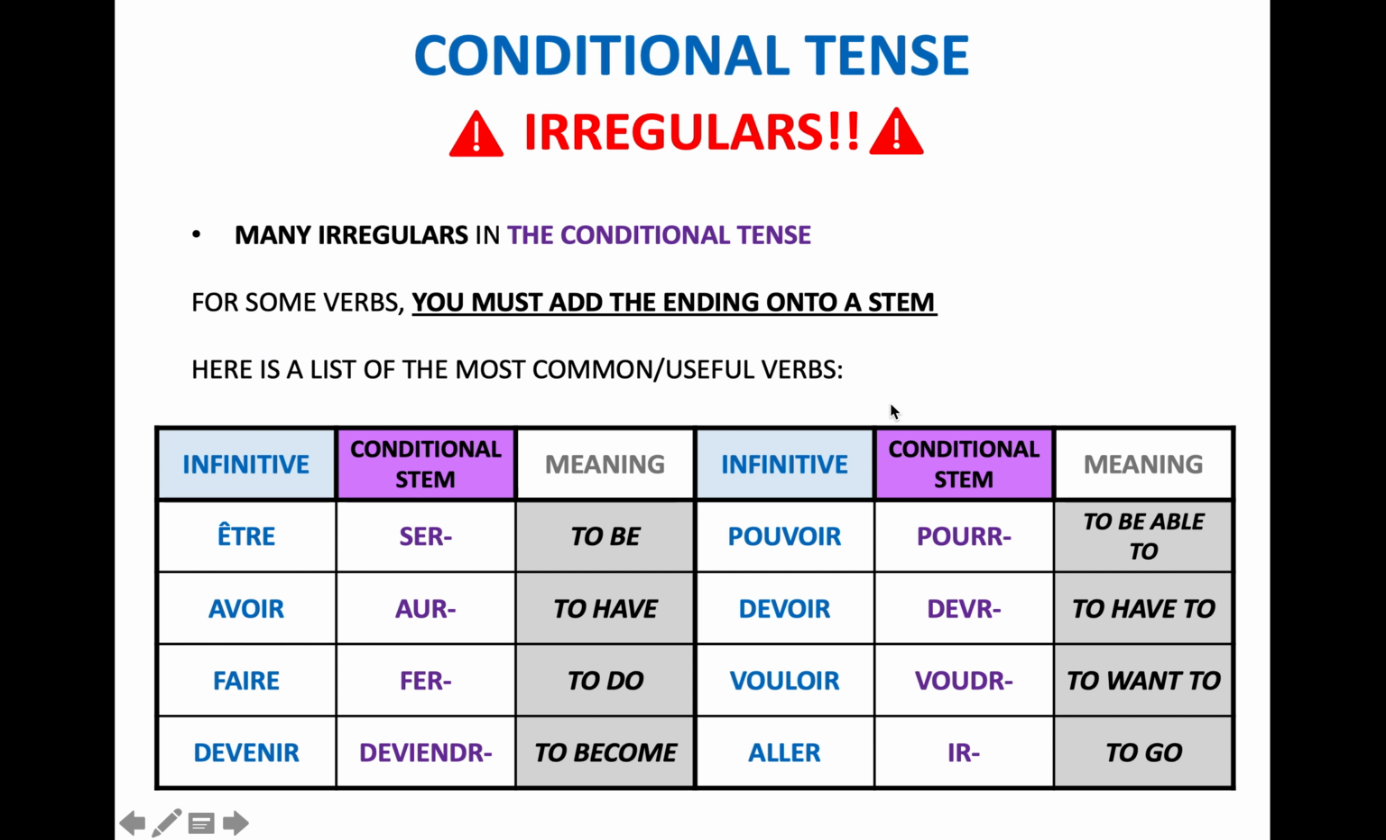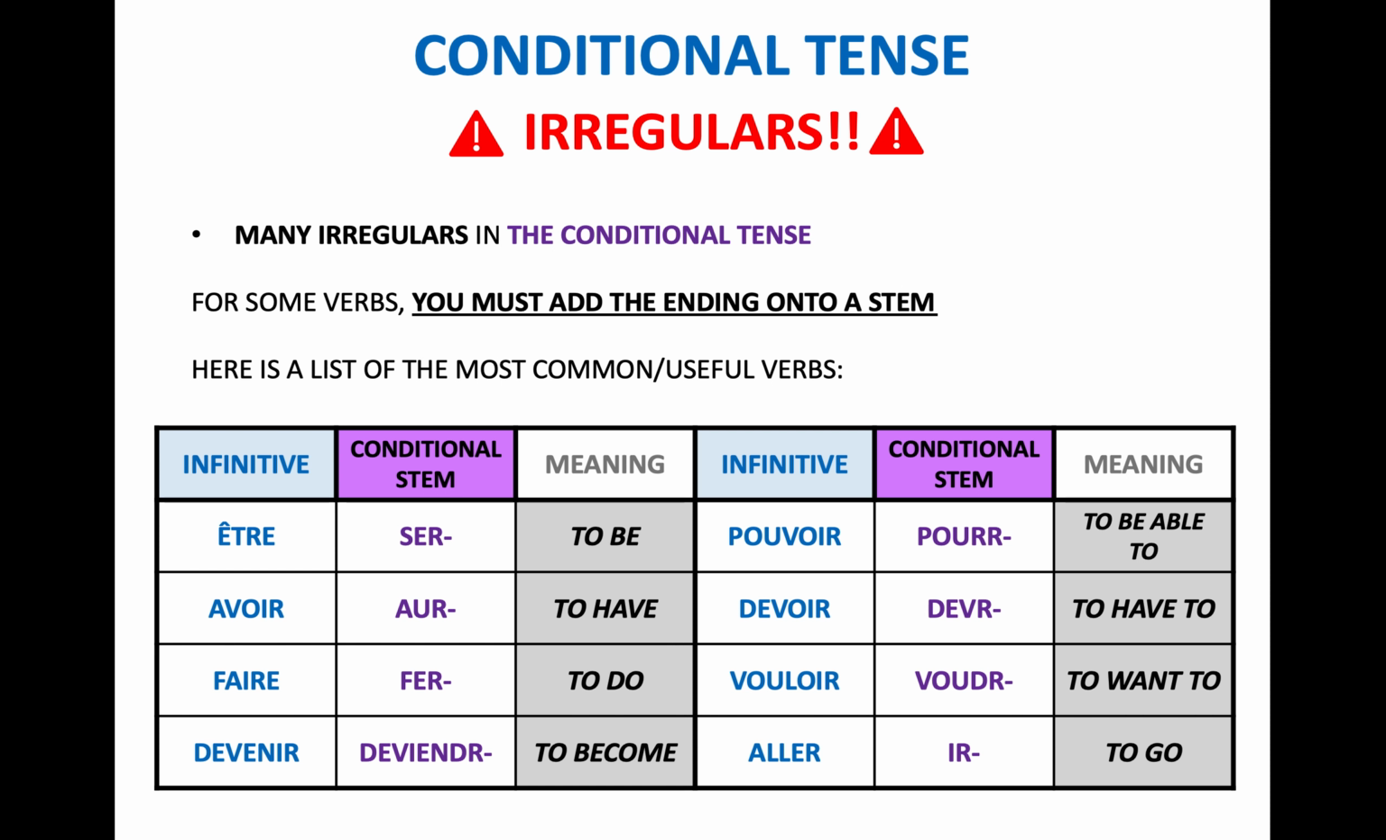Now, the same as with the future tense, the conditional tense has many irregulars. And if you've already noted them down or you already know them from the future tense, you're in luck because they're exactly the same stems. They're exactly the same irregulars in the conditional tense as they are with the future tense. The only difference is you put your conditional endings on rather than your future endings. So you've kind of got a two-for-one here. If you know these stems from the future tense, they're going to be the same stems in the conditional as well.